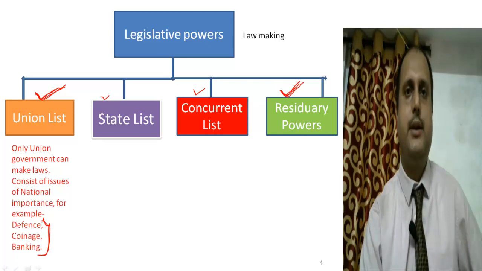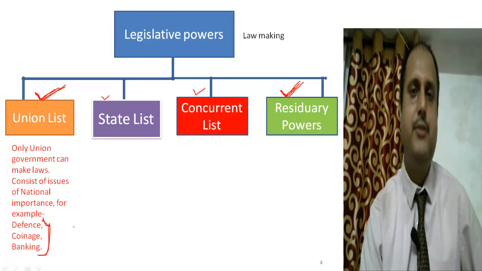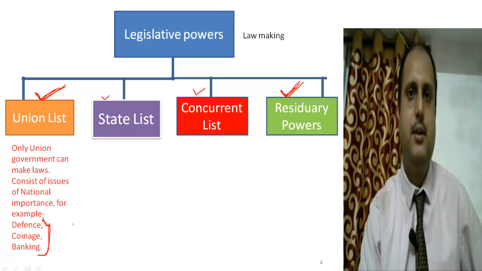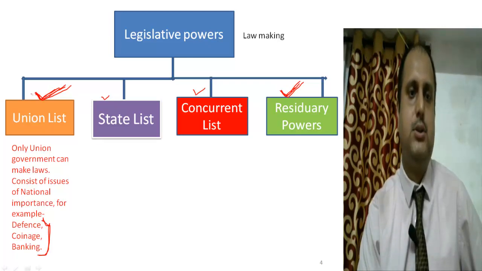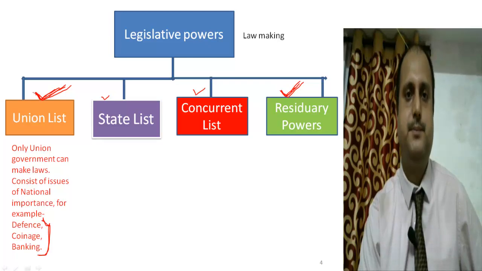The next one is banking. For example, if we take the State Bank of India, similar rules and regulations are practiced in the State Bank of India in all the states. So it all comes under the Union list, in which only the Union government, only the Union Parliament, can make laws. So the subjects under the Union list are of national importance.